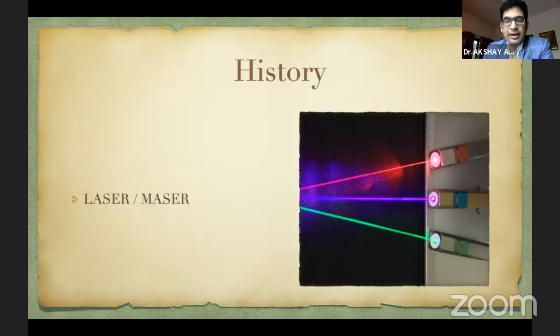So we've all heard about laser. Laser is an acronym, as we all know. It stands for light amplification by stimulated emission of radiation. But then what is maser? Maser is microwave amplification by stimulated emission of radiation. So the idea of laser was derived from maser. The person who invented maser also got a Nobel Physics Prize for the development of masers. And then later on, we started developing further technologies like laser, which we use in ophthalmology diseases nowadays.